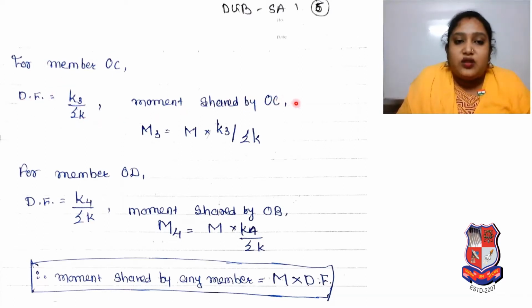Moment shared by OC will be M3 is equal to your moment into K3 upon sigma K. Then for member OD, means for the fourth member, distribution factor will be K4 upon sigma K. Moment shared by that point OD will be M4 is equal to M into K4 upon sigma K. Therefore, we can say that moment shared by any member will be moment into distribution factor.